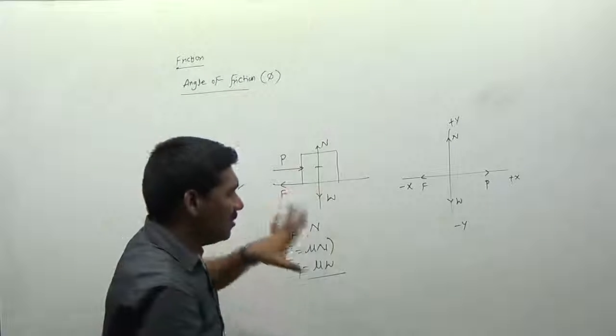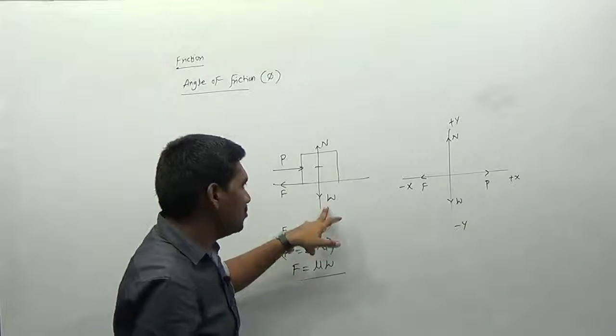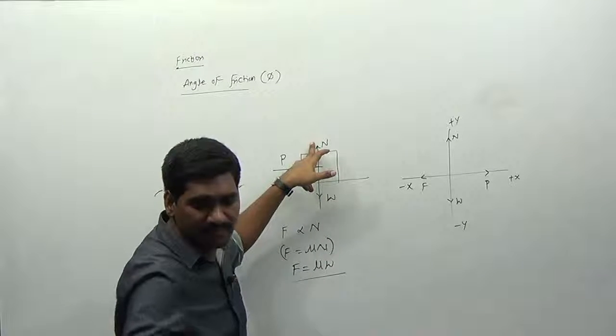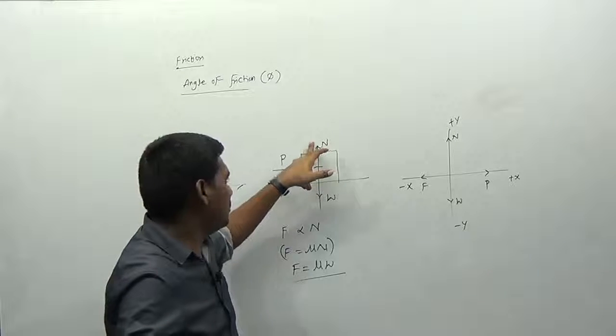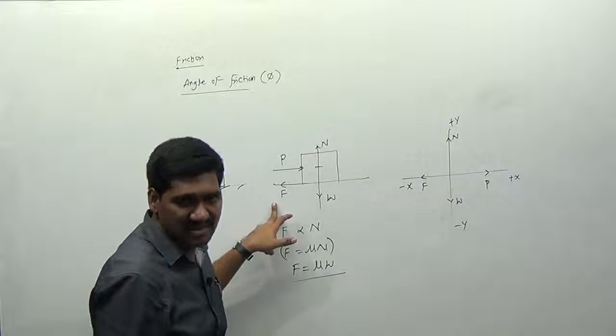So remember, W is the external force and N is the internal force developed. If you observe carefully, P is the external force acting on the body, and F is the internal force developed inside the body.